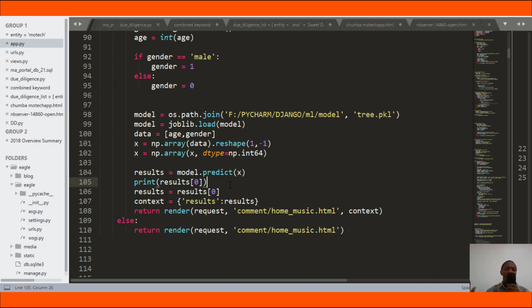So that is how important it is for machine learning to know the concept of numpy array, the concept of n-dimension array, and how they can be used to train the algorithm and to make predictions.